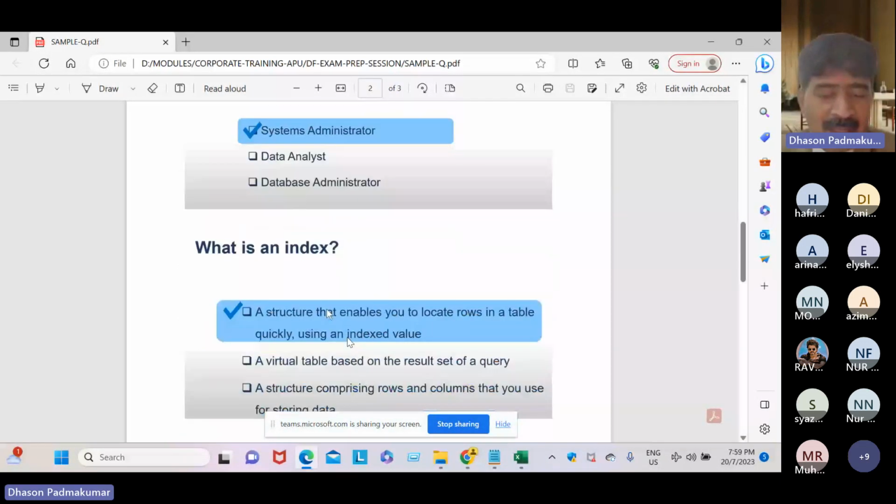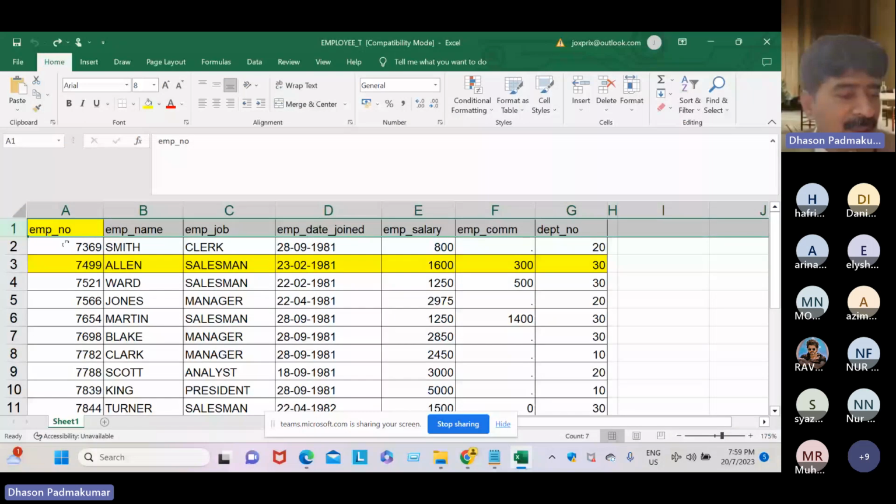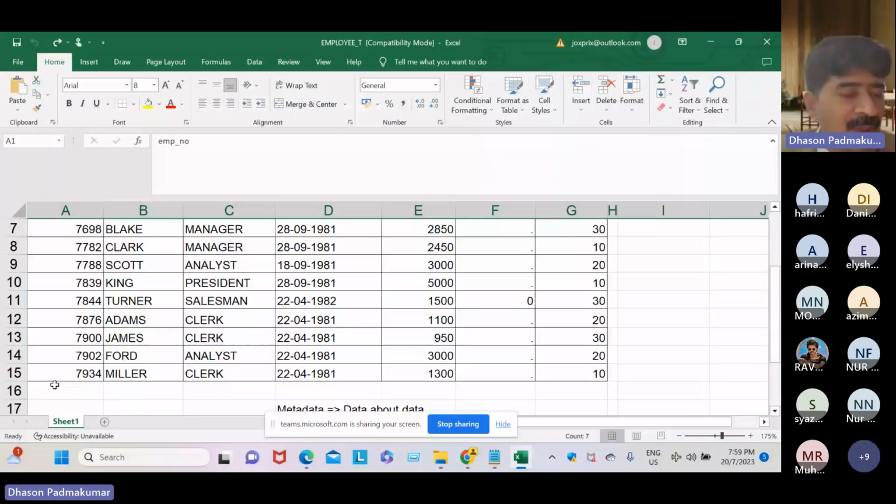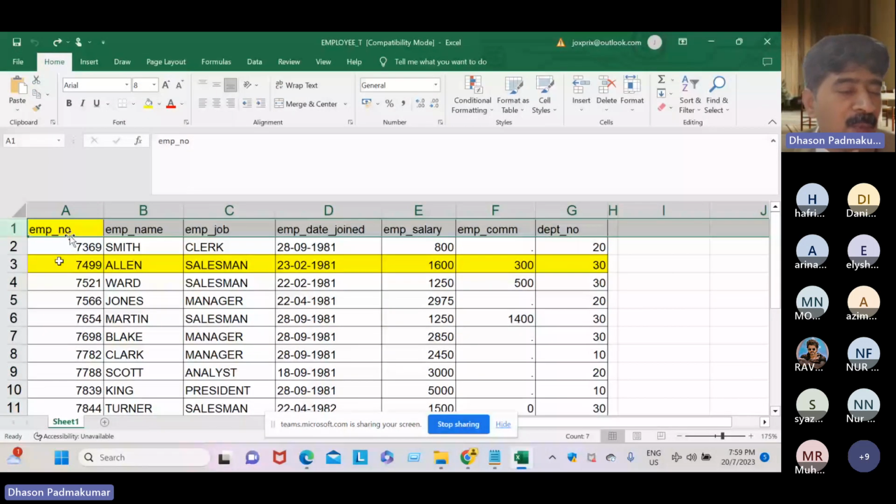Now next, dear students, what is an index? Imagine this table has fortunately just 14 rows or tuples. Imagine if it had 1 billion tuples. Searching for a particular tuple in this table would be really time consuming. It may take a few seconds.